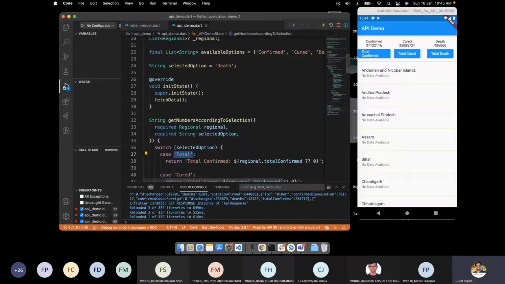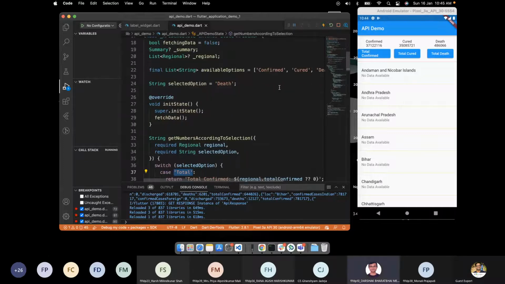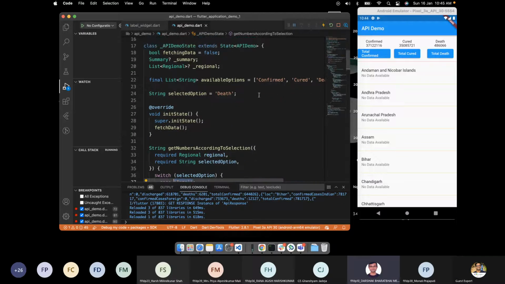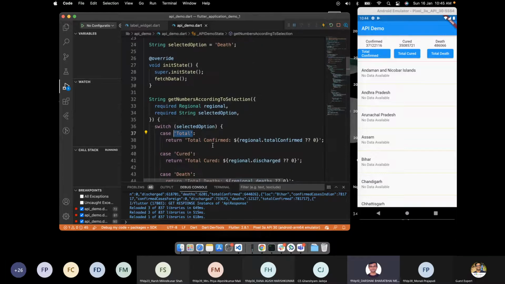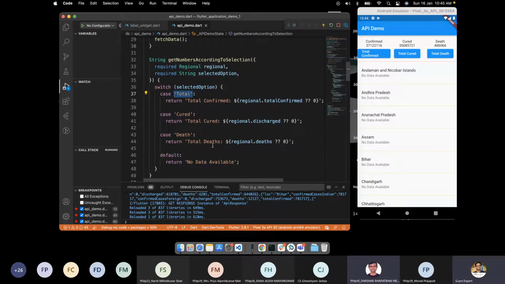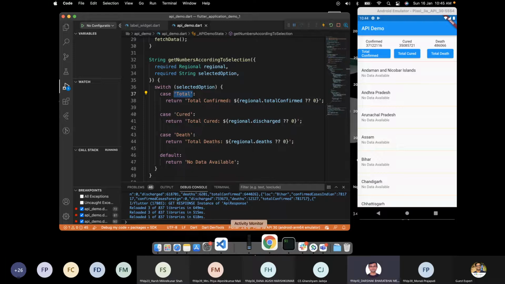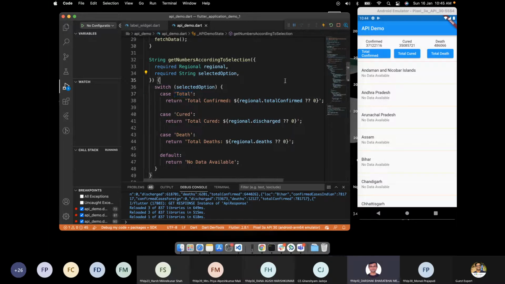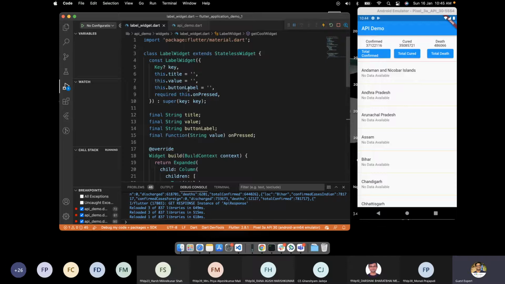Okay, so Darshak sir, you were saying something for the enum? Yeah, actually, for cases we have used enum, but in the switch bracket it is still a string, selectedOptions. So how can we solve this? Sir, while passing the value from buttons, we should pass a numeric value instead of a string. Okay, so you are saying that here this onPress method should have an integer.